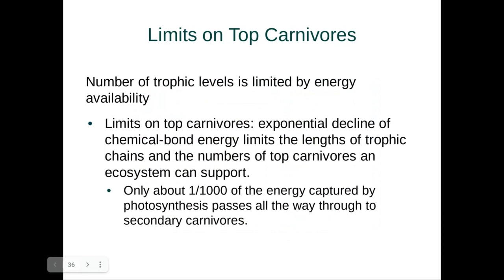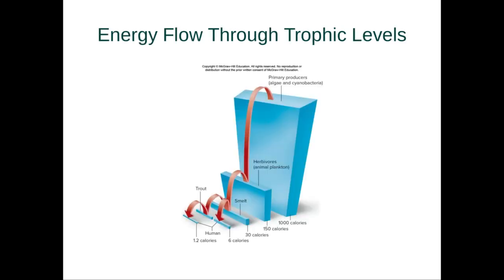Now, what limits carnivores? The number of trophic levels is limited by energy availability. And what limits our top carnivores is essentially the exponential decline of chemical energy as we go up in different levels. So as I mentioned, as we go up every level in our trophic system, we only send about 10% of the energy. So by the time you get to a secondary carnivore, only about 1/1000th of the energy captured by photosynthesis will make it to our secondary carnivores.